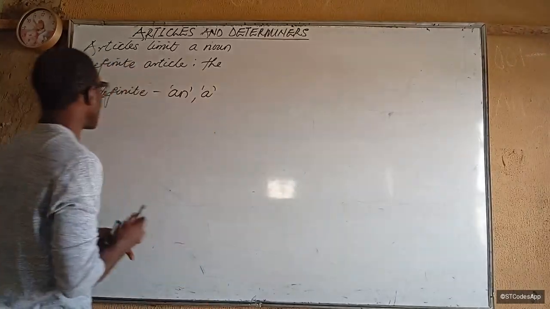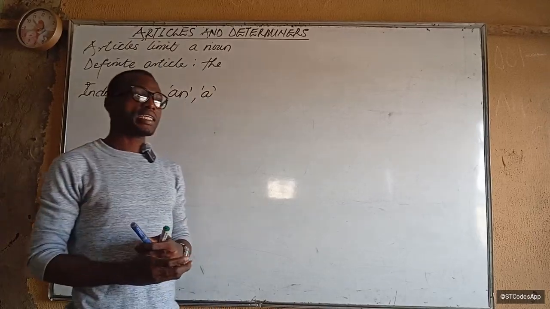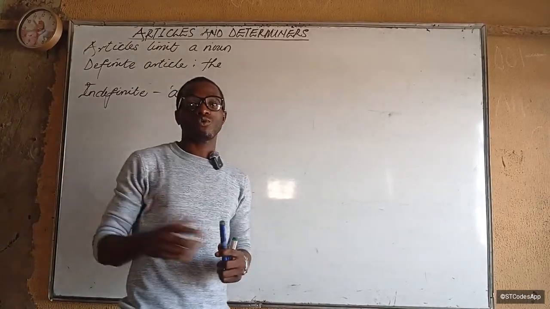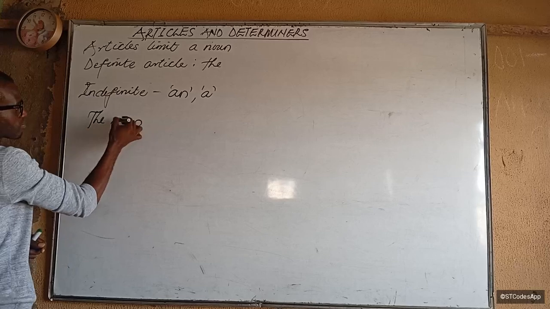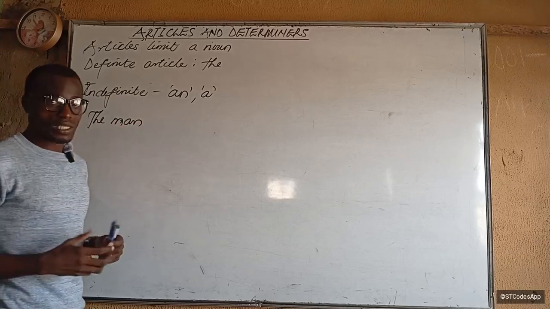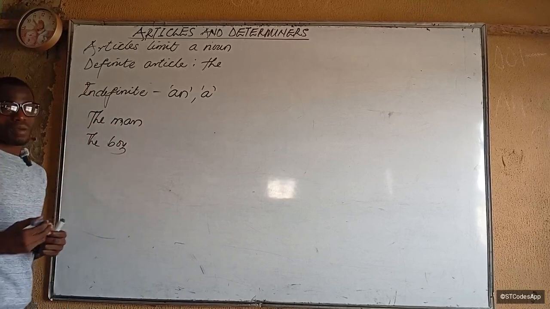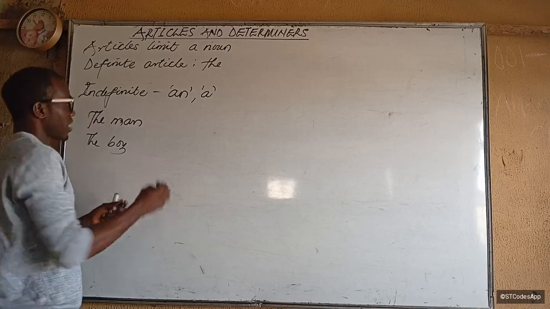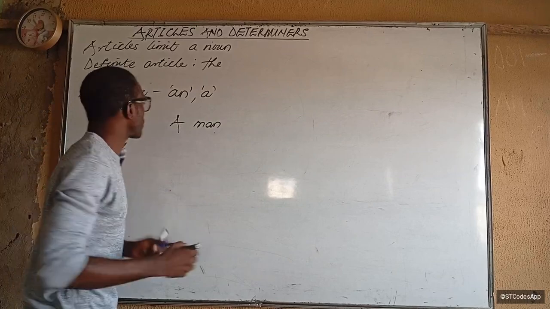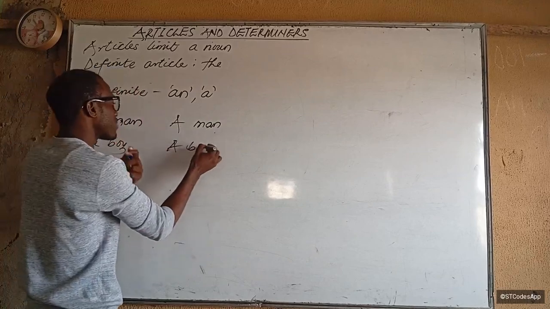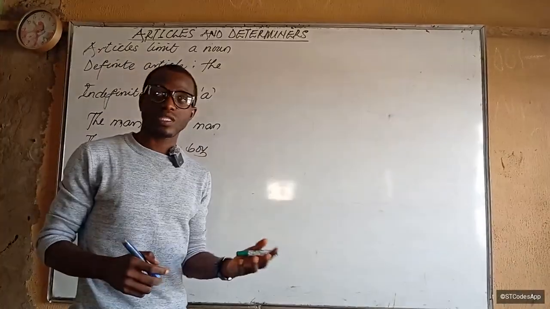So for example, if I see someone that I already know, and I want to report him to a person, I will say, I saw the man. I'll say, the boy is here, okay? But if it's a man that I don't know, I'll say, a man is standing in front of your house. A boy came to check on you. Exactly.